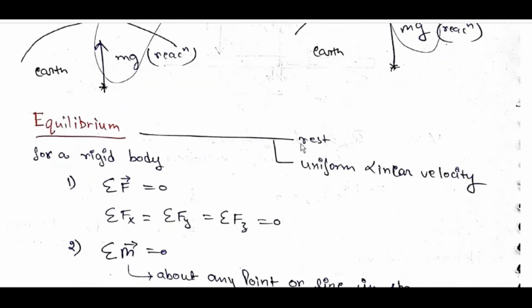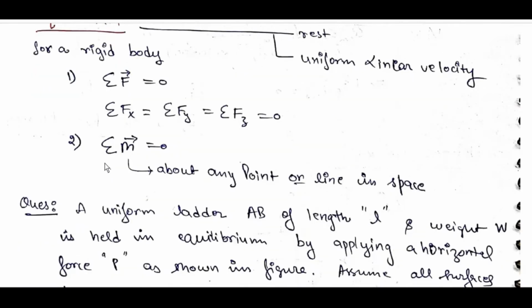Equilibrium: rest or uniform linear velocity. For a rigid body, sigma F bar is equal to 0, sigma Fx is equal to 0, sigma Fy is equal to 0, sigma Fz is equal to 0, sigma M bar is equal to 0 about any point or line in space.